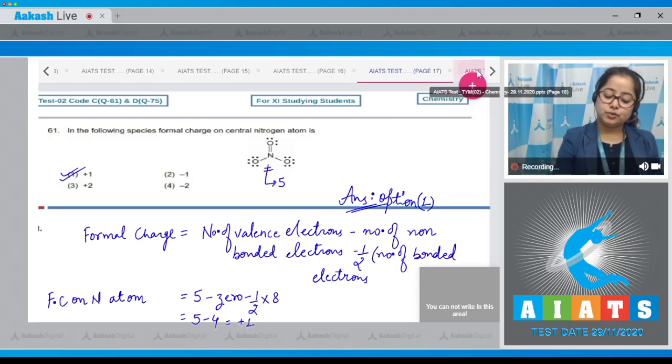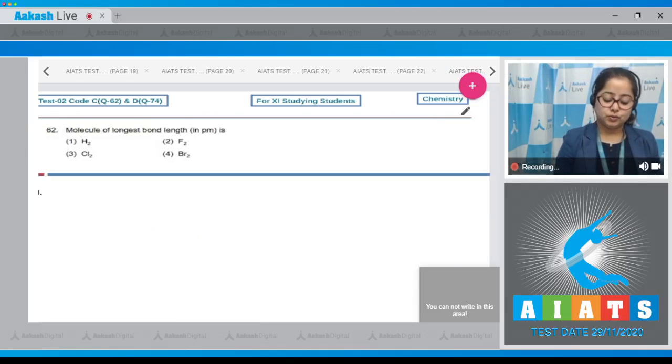Moving to next question, students, which is question number 62. Let's read the question. The molecule of longest bond length in picometer is. Student, for this question we need to know that larger sized atoms form molecules of larger bond length. Also, I'm writing the data of the bond length of the given molecules.